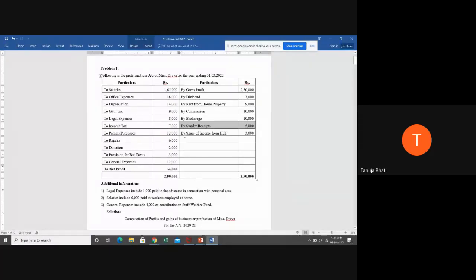Next, by the share of income from HUF, means Ms. Divya is in an HUF, and from that HUF she is getting a share of income of 3,000. So is 3,000 her business income, or is she receiving it from some HUF, like her HUF that is set up, she is receiving her share of profit from HUF? So is it her business income or income from other source?